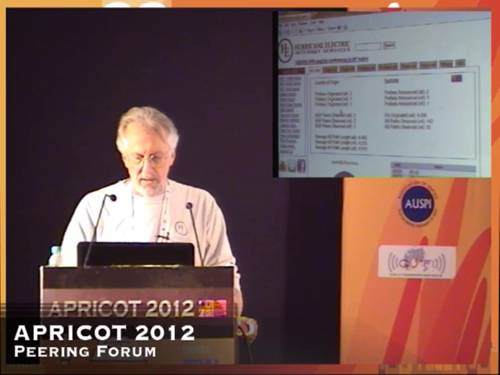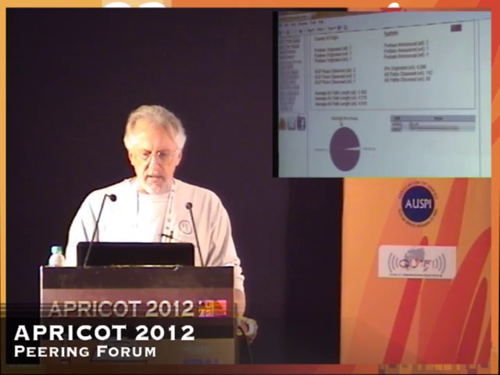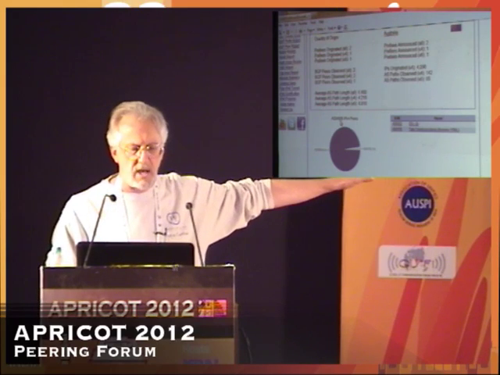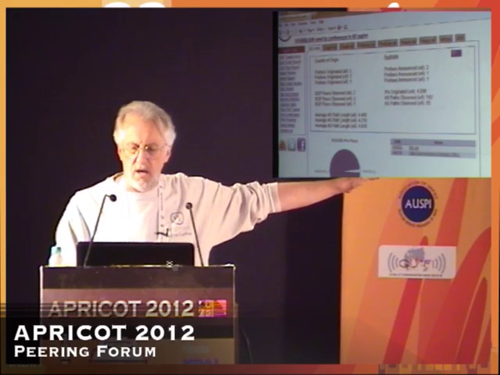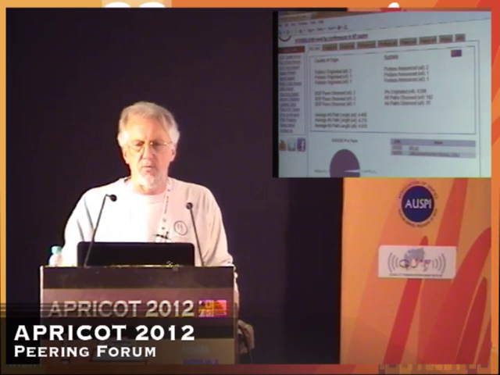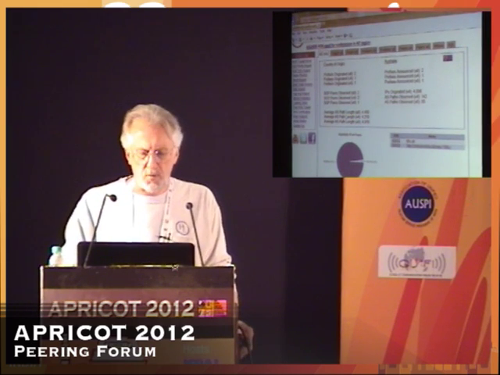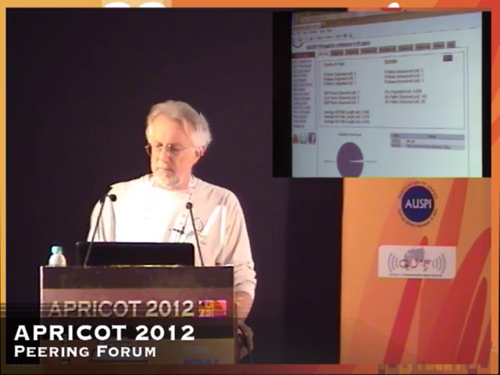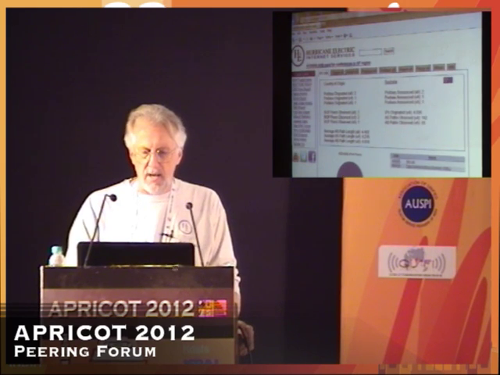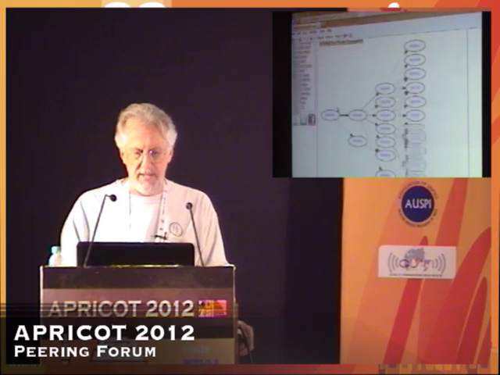So here we are with a, oh, this is not a Mac. Here we are with a simple listing that is going to give us an idea of what this AS is. At the moment, the AS is registered in Australia. Seems to make sense. It's originating a couple of prefixes, one for V6 and one for V4, and it's seen via two links. So quite quickly, I'm going to go over to the graph page. This is the more interesting page.